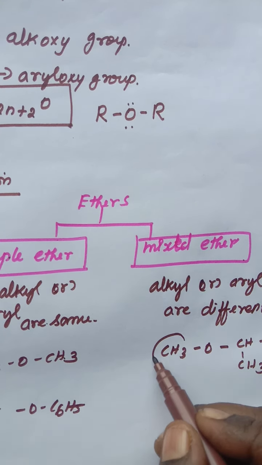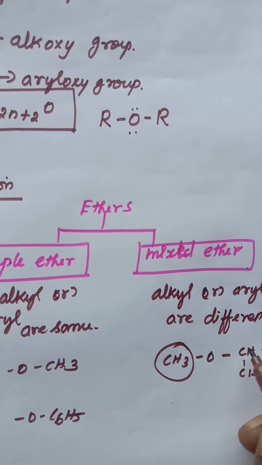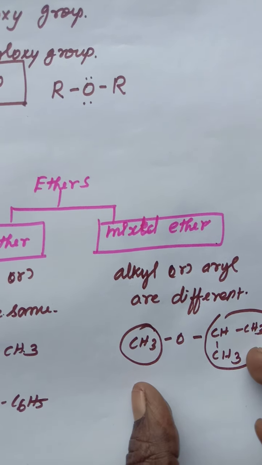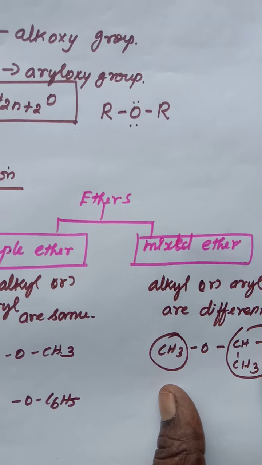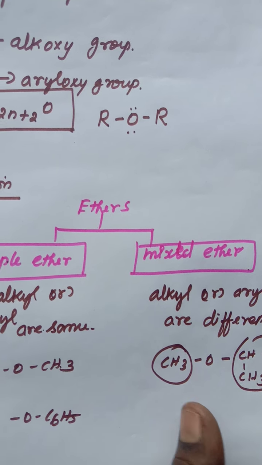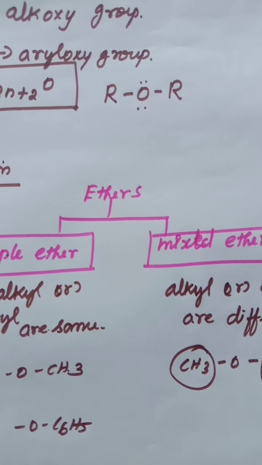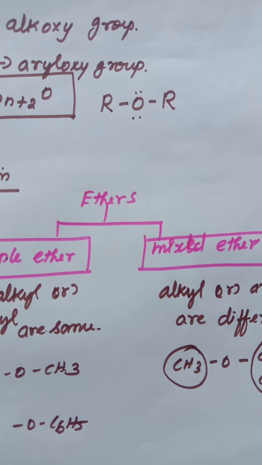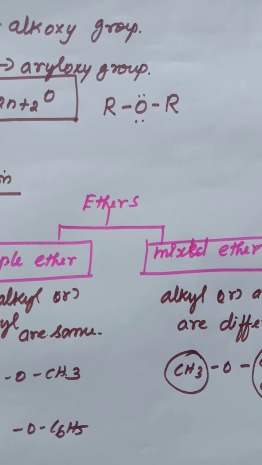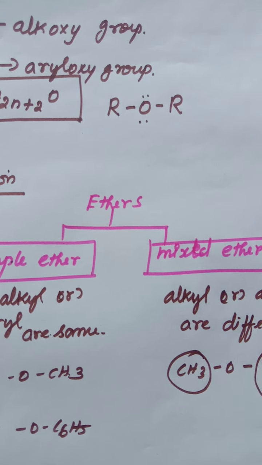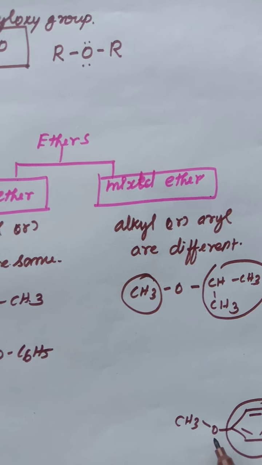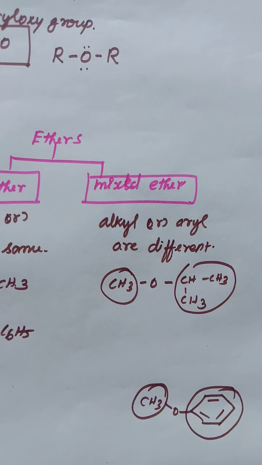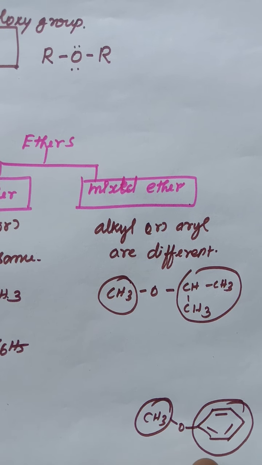This is the methyl group, and this is the propyl group attached to the oxygen atom. So different alkyl groups are attached, and this belongs to the mixed ether. Another one is where this is the aryl group attached to the oxygen atom and this is the methyl group attached to the oxygen atom. So this is an example of a mixed ether.